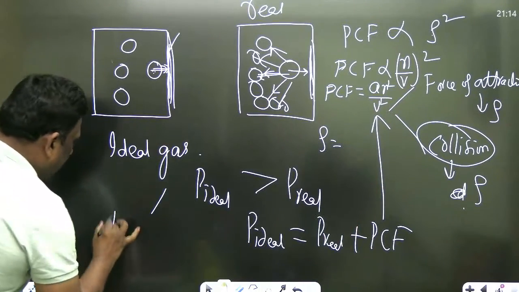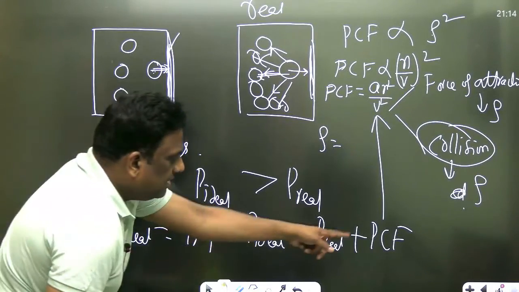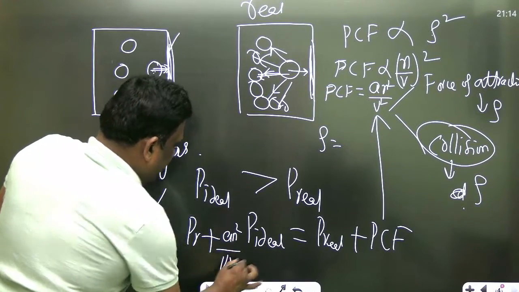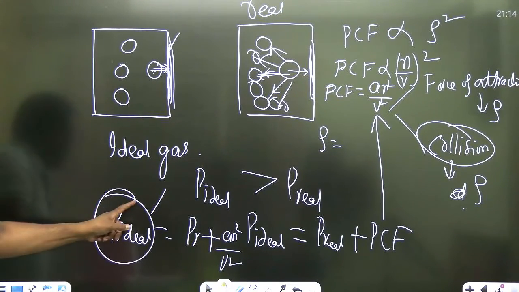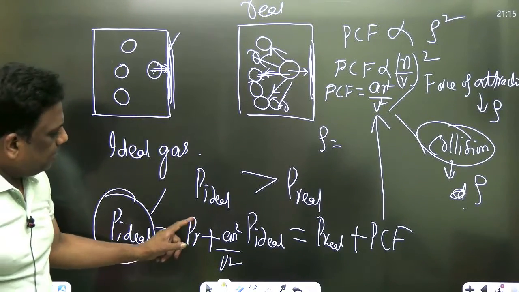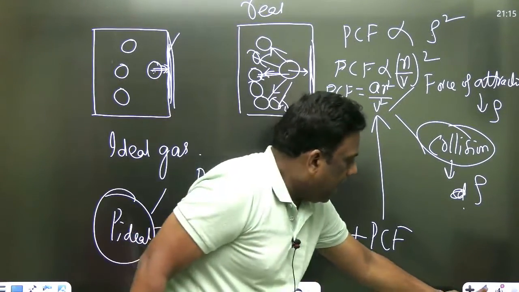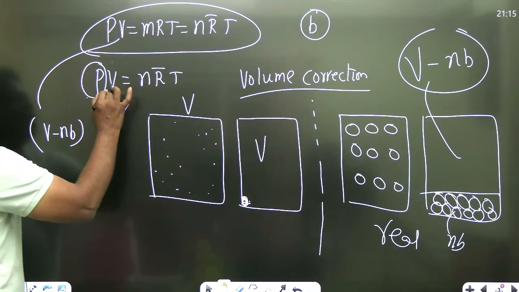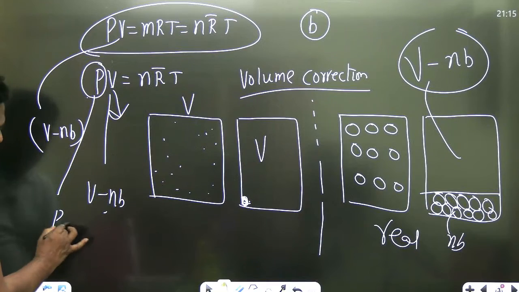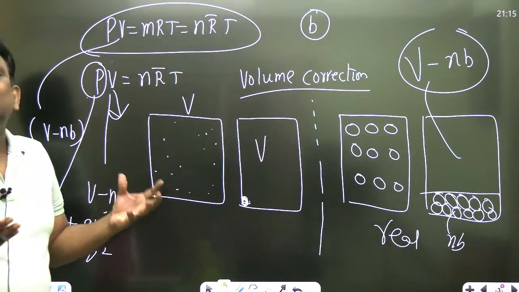So therefore, P ideal is equal to P real plus pressure correction factor. What is the pressure correction factor? a n square by v square. That is why, in the ideal gas pressure, you have to substitute P real plus a n square by v square. And the volume is v minus nb. Put volume as v minus nb, and P as P plus a n square by v square. Then you'll get the Van der Waals equation.